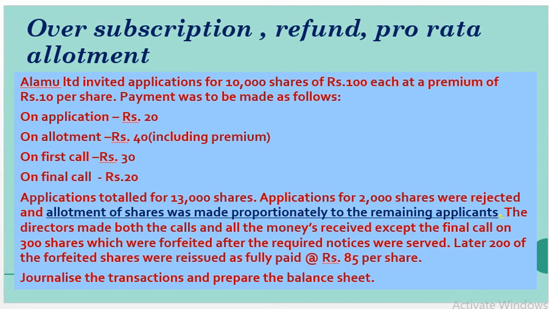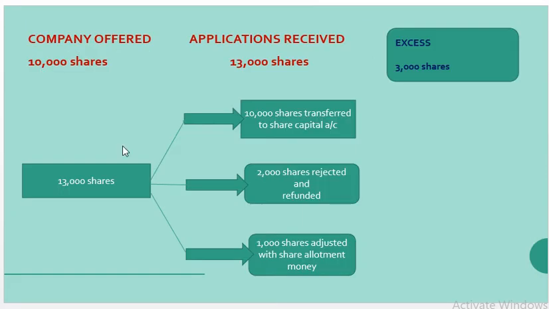Now, we are going to journalize each and every transaction and prepare the balance sheet accordingly. The same thing has been depicted in this slide. Company offered 10,000 shares and the public opted for 13,000 shares. So excess application received is 3,000 shares. From the received 13,000 share applications, the company is transferring 10,000 shares to the share capital account, 2,000 shares have been rejected and refunded to the shareholders, and 1,000 shares have been adjusted to the share allotment money.